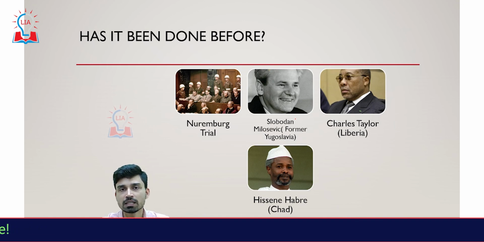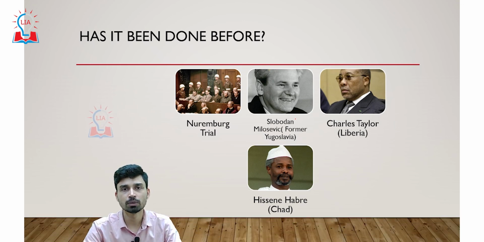Similarly, we have Charles Taylor of Liberia. He was also prosecuted as a war criminal for his acts of genocide in neighboring countries. And the first national president to be prosecuted as a war criminal was Hissene Habre of the Republic of Chad, a country in Africa. So these are the four major cases in which national leaders have been tried as war criminals, punished, and sent to prison.